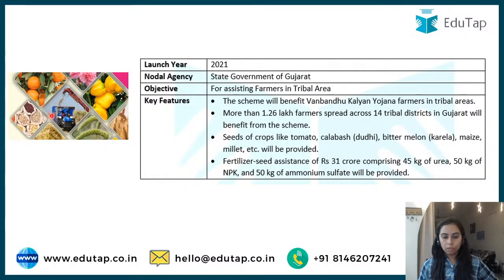So this agricultural diversification, we want to diversify the crops that are being grown by the farmers. So in the year 2021, this year itself, Gujarat government launched it. The primary purpose was to assist the farmers who are in the tribal areas. So again, one Bandhu Kalyan Yojana for farmers in tribal areas will be under it, and seeds of crops like tomato, bitter melon, maize, etc. will be provided. So we want to diversify the plate basically of the farmers.